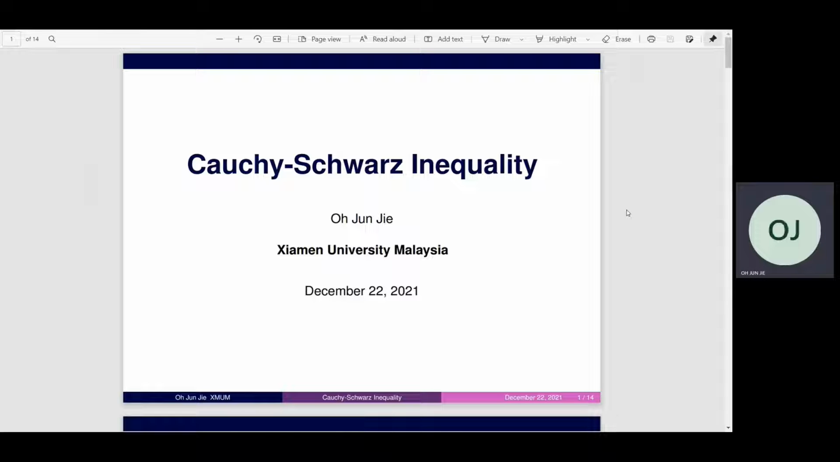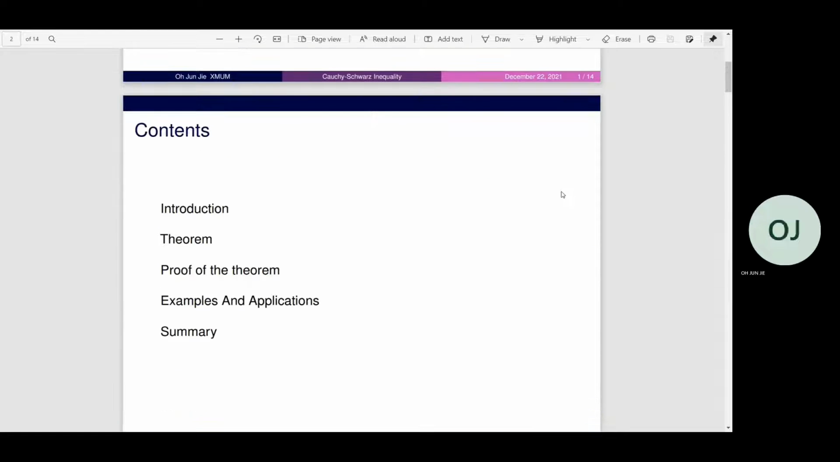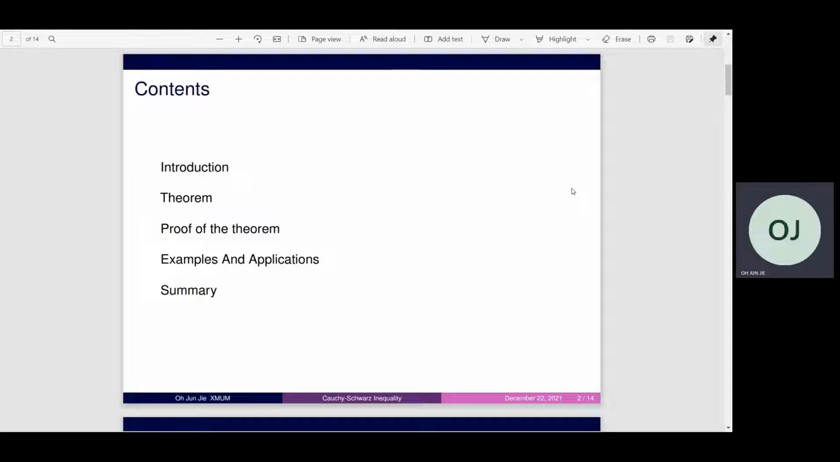Today I want to talk about the Cauchy-Schwarz inequality. These are the contents we want to talk about. First is the introduction. Next is the theorem and the proof of the theorem. Then are examples and applications. Finally, we talk about the summary.